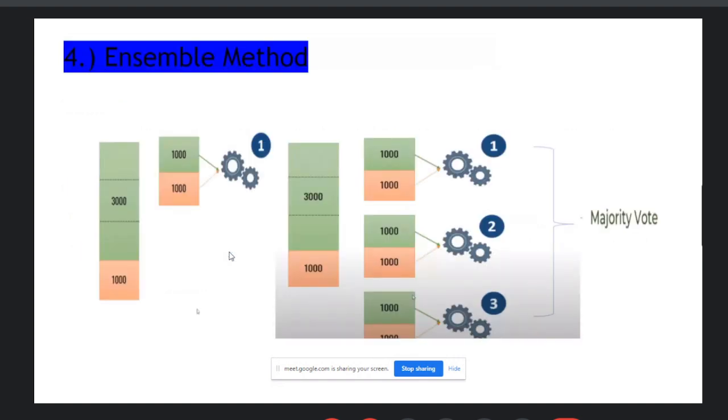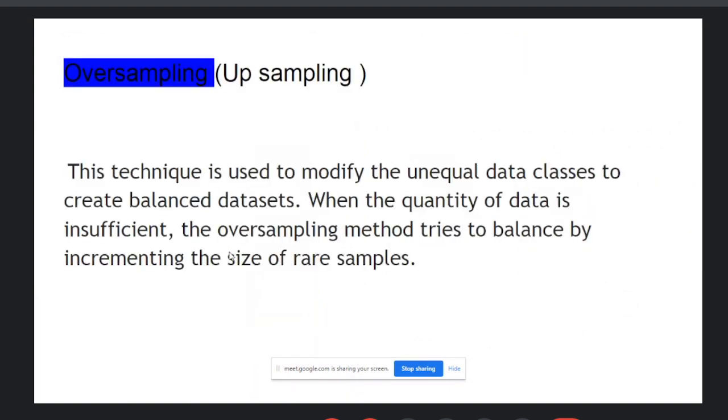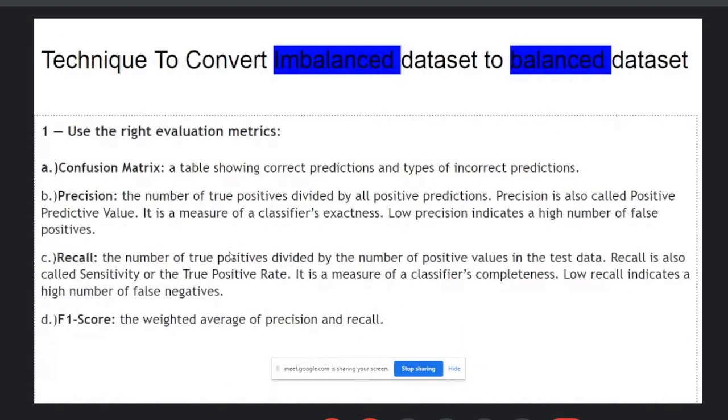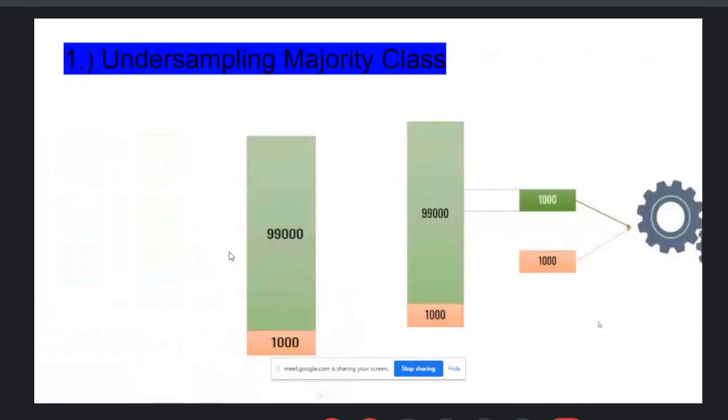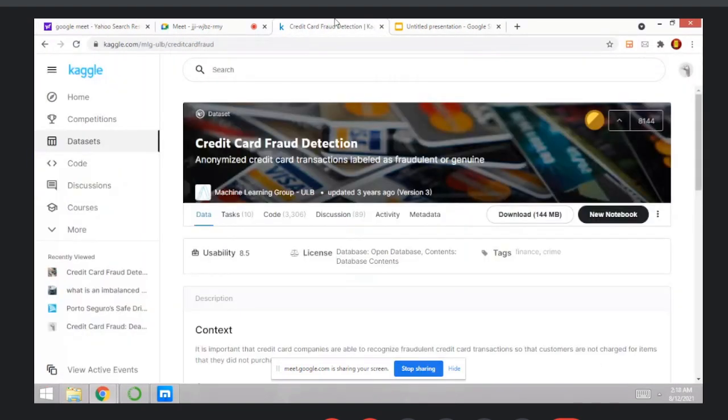Okay, so it's all about the ensemble, oversampling, undersampling, and what balanced data and imbalanced data are. You can use different techniques to convert an imbalanced data set to a balanced data set, right? Now, one thing here, please download the dataset from Kaggle first.